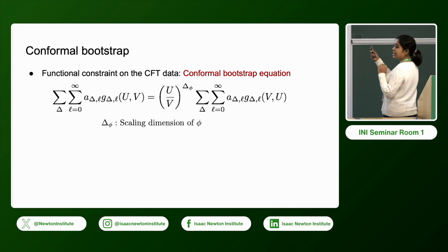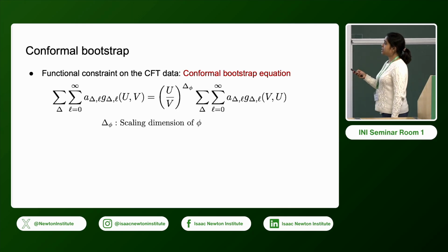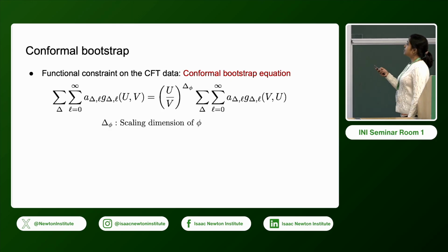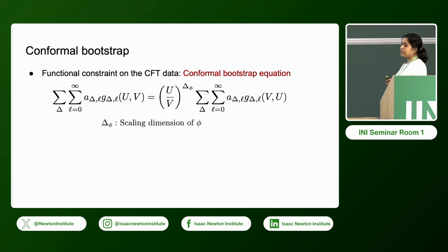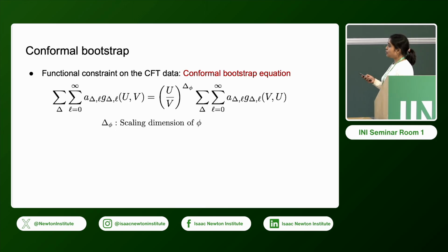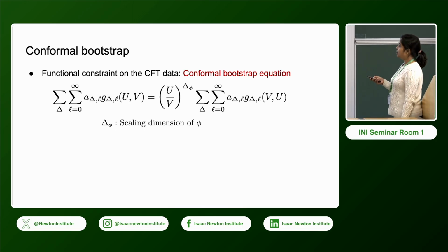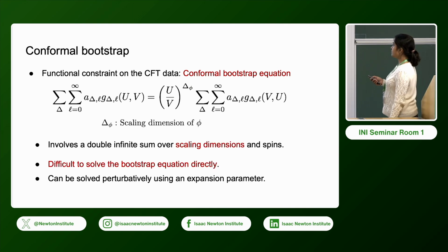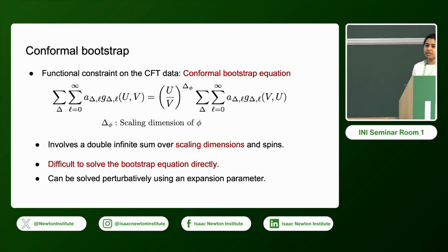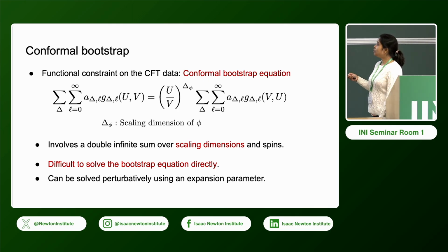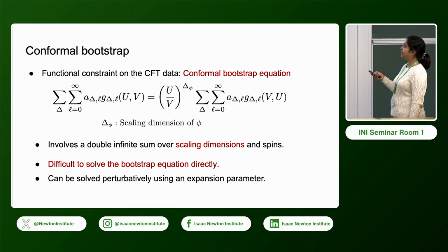You can go from the S-channel to the T-channel by interchanging the cross ratios u and v. And this delta phi over here is the scaling dimension of the operators that we are considering. This is a functional constraint on the CFT data, delta and A. So the idea is to solve this bootstrap equation and compute the values of delta and A.